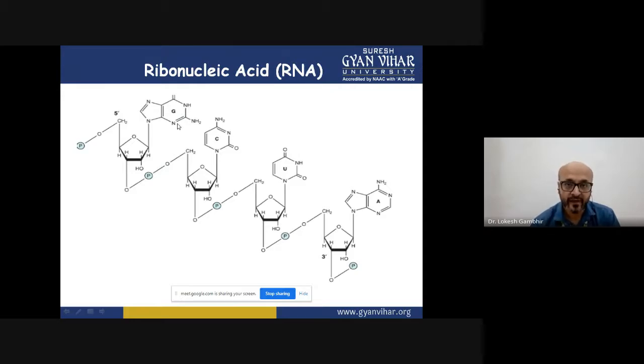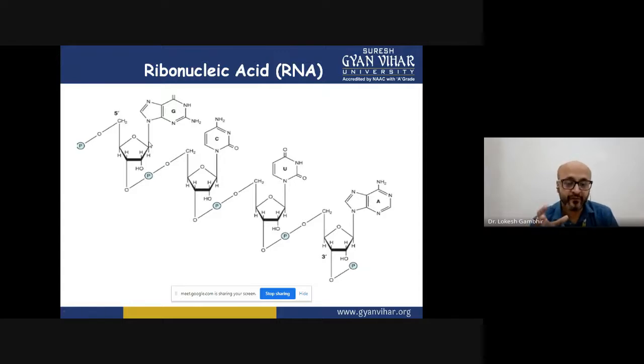And the nitrogenous bases are linked to the first carbon of this sugar group. And there is no thymine, there is always uracil. And what is the bond between the nitrogenous base and this carbon? That bond is called a glycosidic bond.